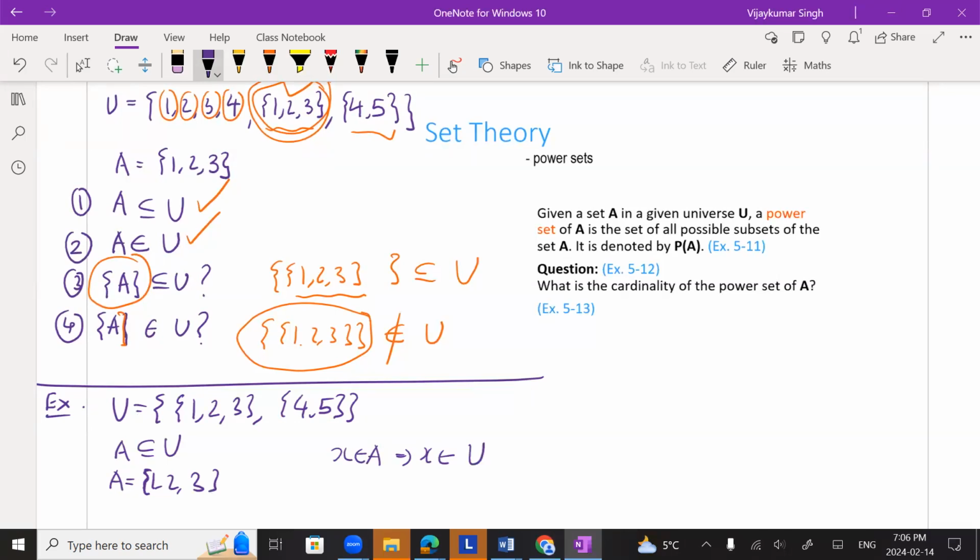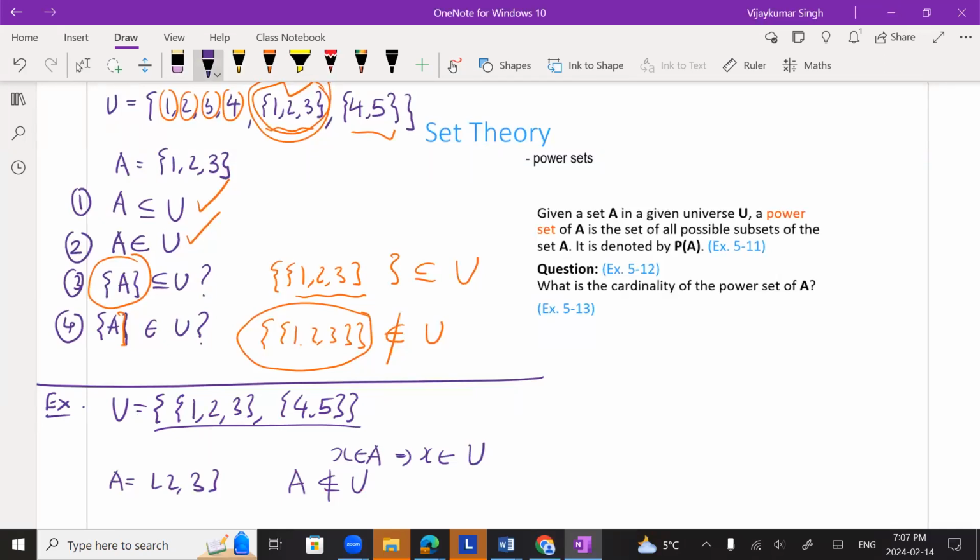Let's take x belongs to A. Let's take 1. 1 is not here. Does that make sense? Number 1 is not here. There is a set which contains 1, 2, 3, but 1 on its own is not here. Therefore, just by looking at that, I can say that A is not a subset of U. Make sense, right?